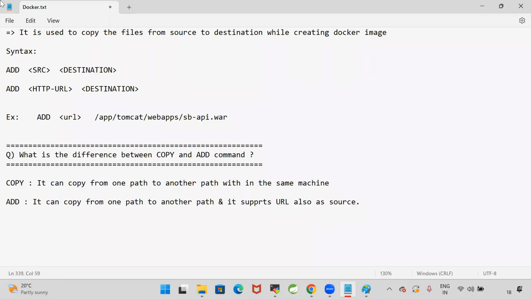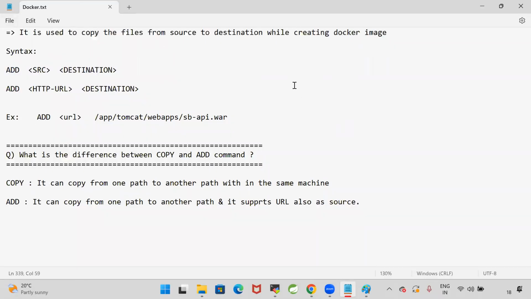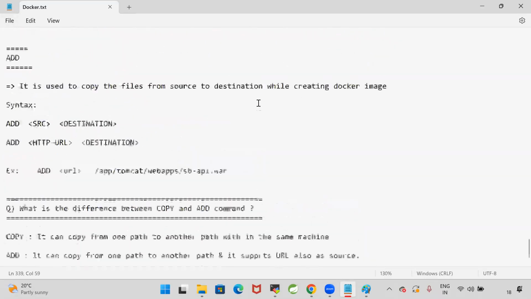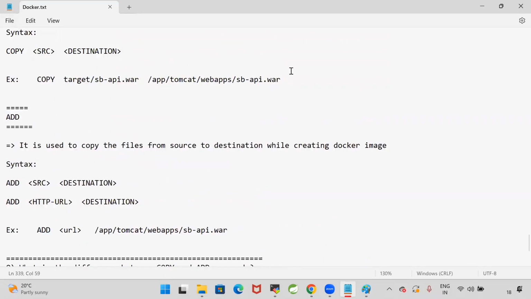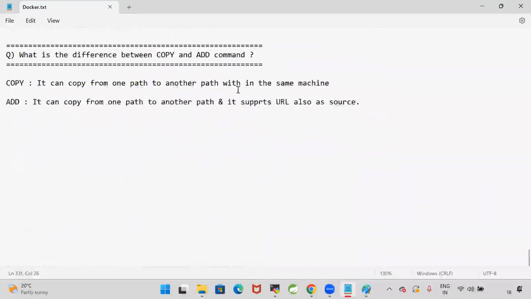Guys, are you able to understand the difference between the copy command and the add command? They are used to copy files from one path to another path. The copy command copies from one path to another within the same machine. The add command can also copy from one path to another, and it supports a URL as the source too.